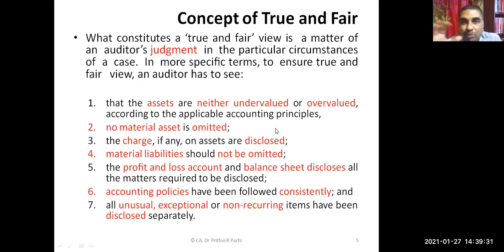Now, how will we know that these financial statements are showing a true and fair view? How will the auditor know? By this time you must have got some idea. It's a matter of judgment. The auditor judges whether the financial statements are showing a true and fair view or not. How can he apply his judgment?